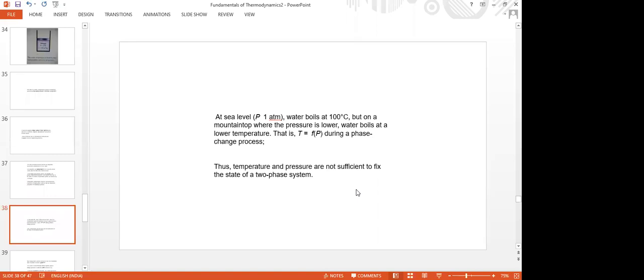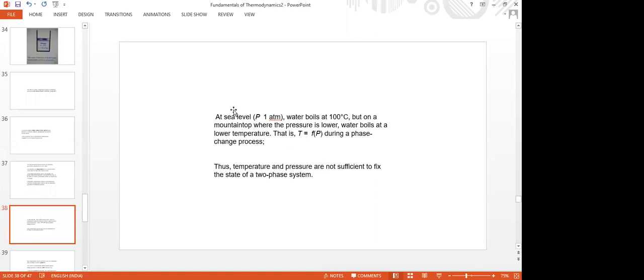That means only either temperature or pressure is to be taken as one independent property, not both. If a substance is in two-phase region, giving both temperature and pressure is meaningless.